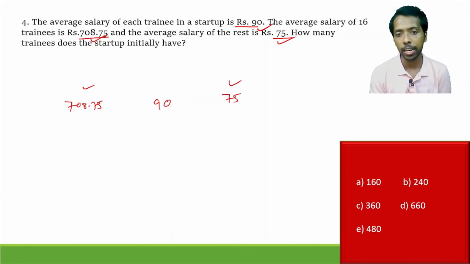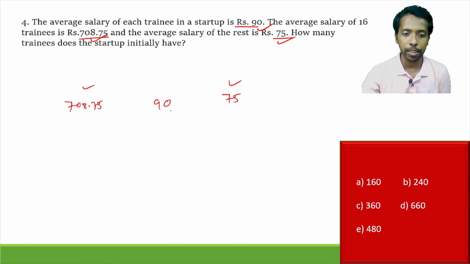Only then you can get the correct answer. Otherwise, there is no hard and fast rule that you should take the smaller amount on the left side and the comparatively larger amount on the right side. So there is no hard and fast rule, just follow the pattern and it is absolutely fine.